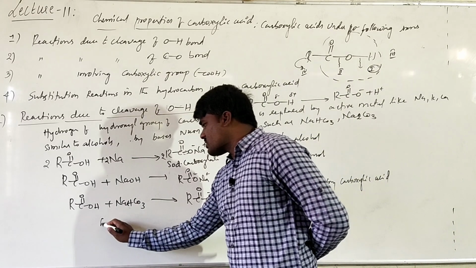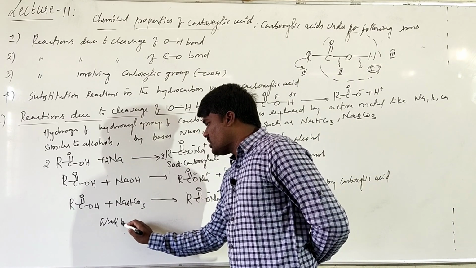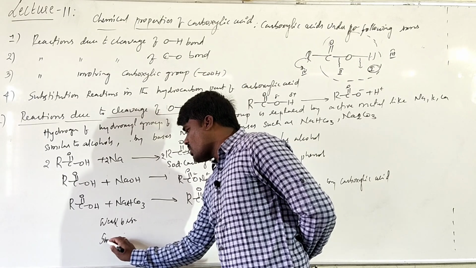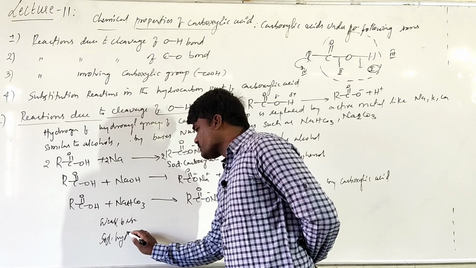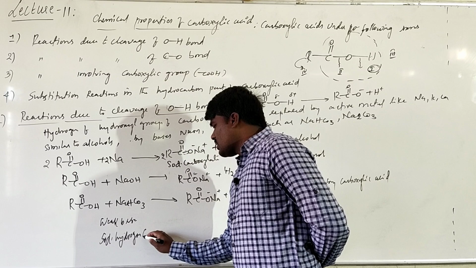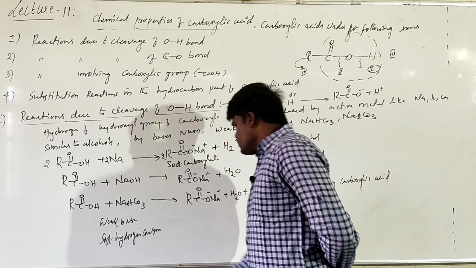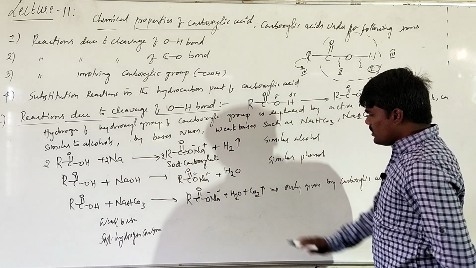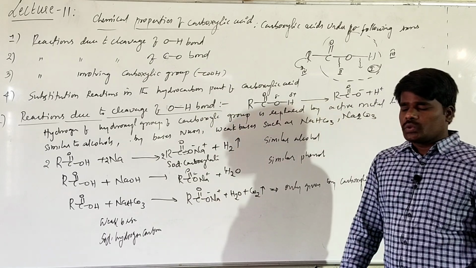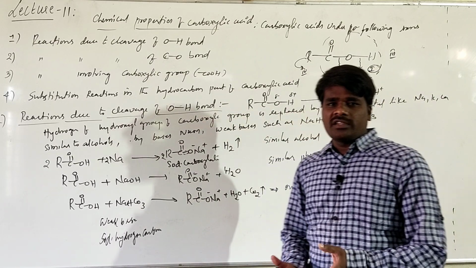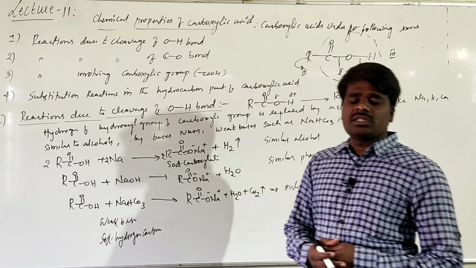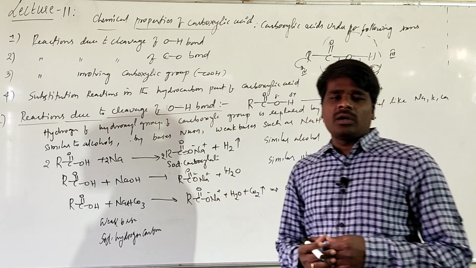This is a very weak base. Carboxylic acids are even able to react with the weak base, such as, what is this? This is called sodium hydrogen carbonate. Because of that reason, this particular reaction can be used to identify the carboxylic acid, or it is also used to distinguish the carboxylic acid from the alcohols and phenols.